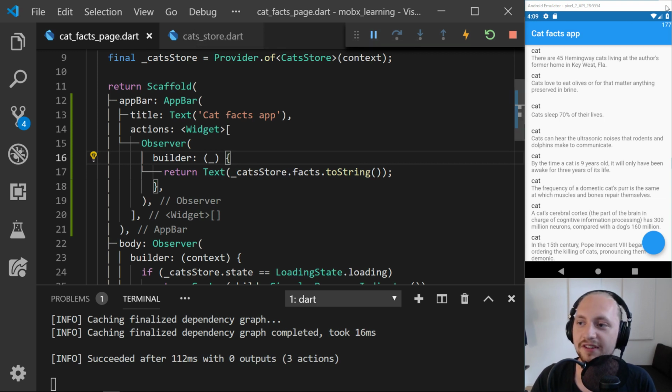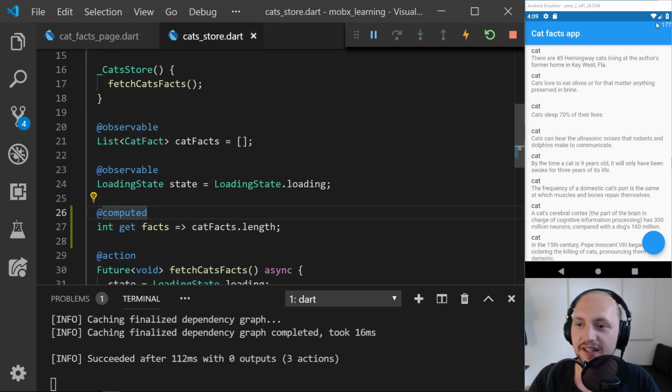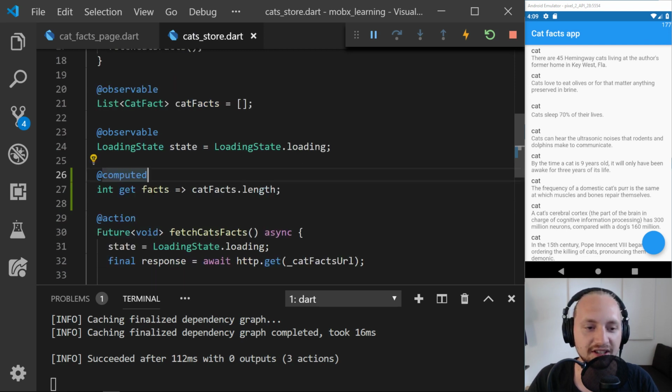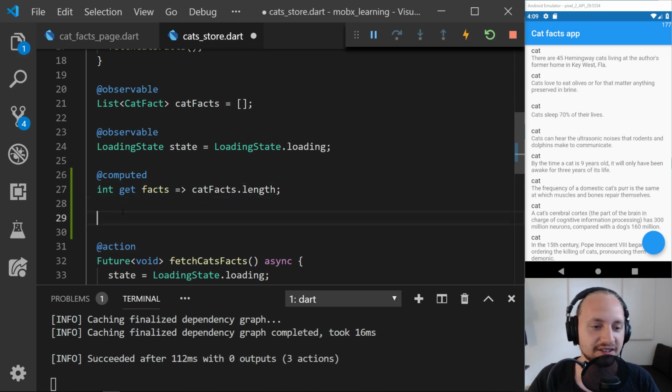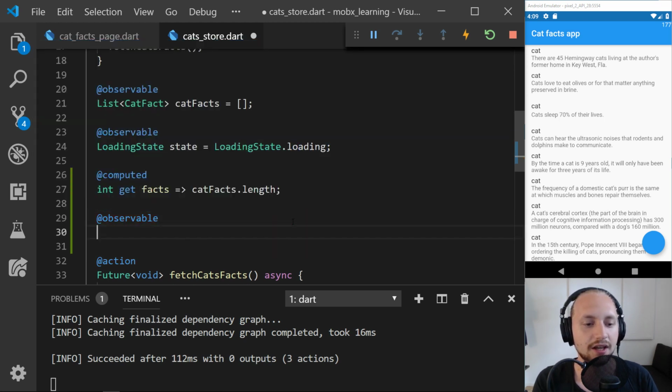So now we have that text. How do we display this to make it a little nicer? Or instead, actually, let's do it like this. Instead of having these facts like that, we can have that computed there also. But let's also make another observable. This observable will be responsible for, each time we click an item, incrementing that value so we can theoretically see how many of those posts we have actually read.